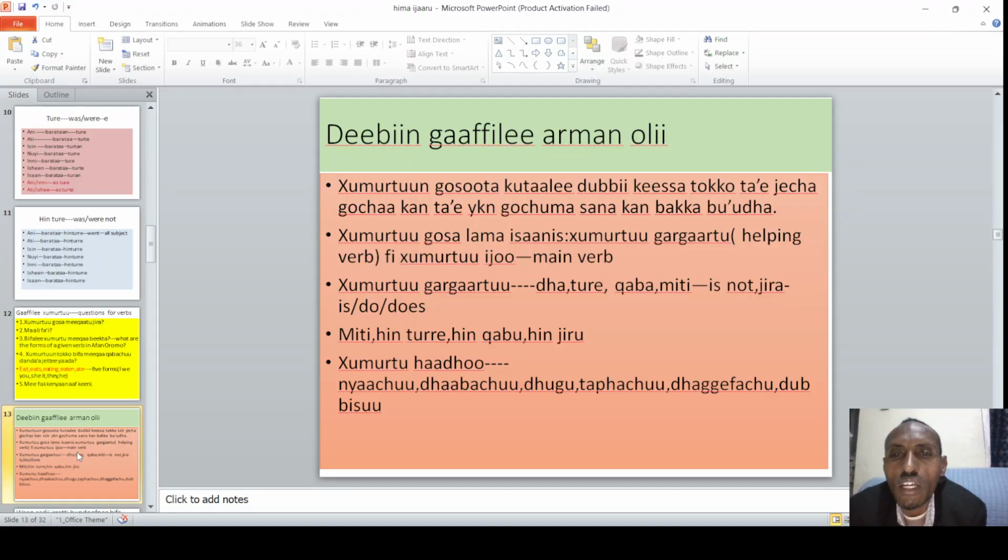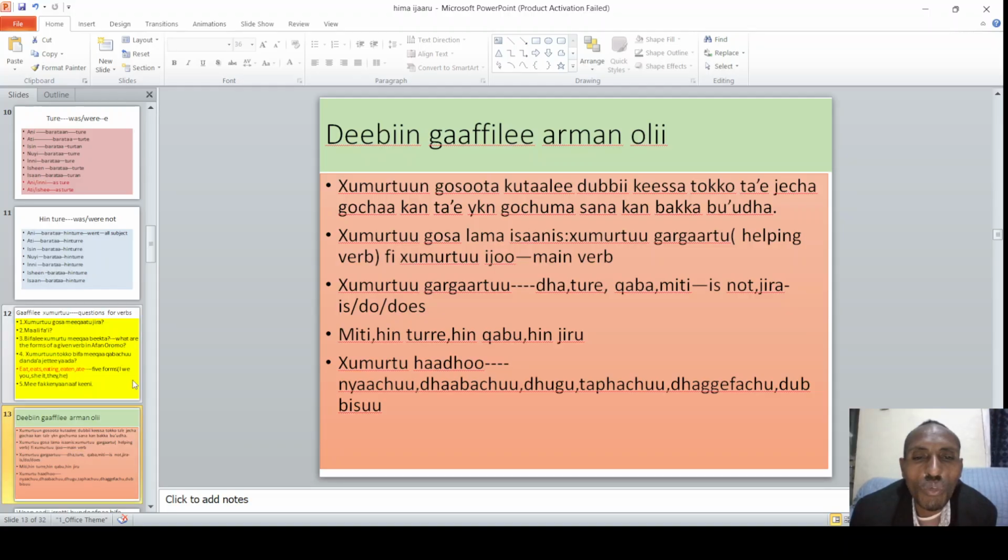Xumurtuu gargaartuun kan akka dhaa, kan akka ture, kan akka qaba, kan akka miti, kan akka jira, kan akka hin jiru. So these are dhaa means is, are, all right? Ture means was, were. Qaba means has or have. Miti means not anyway. Hin is also there. For negative we say miti, and hin qabu, hin jiru. So these are some of the helping verbs.